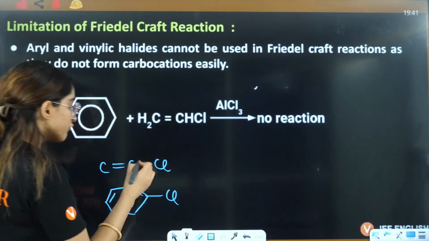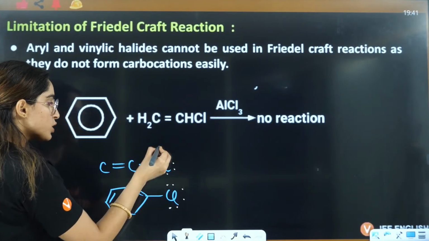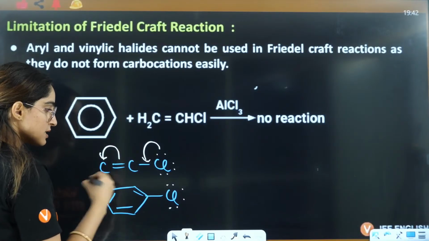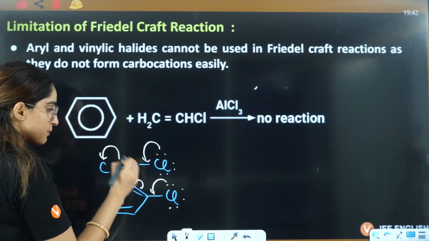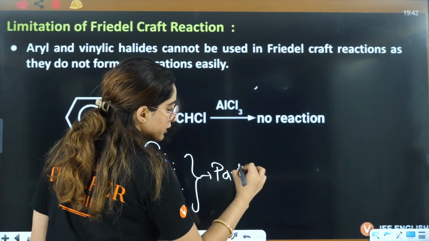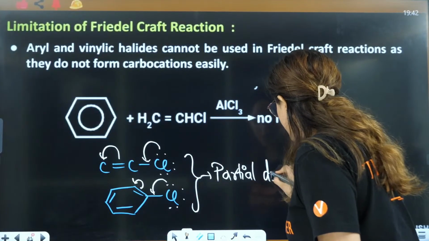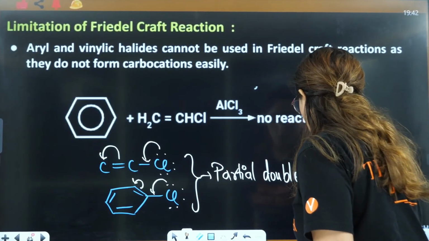Now, in the vinylic, we know that these are lone pairs. Here also these are lone pairs, because of which resonance will take place. Here also resonance will take place. Both of them will have partial double bond.